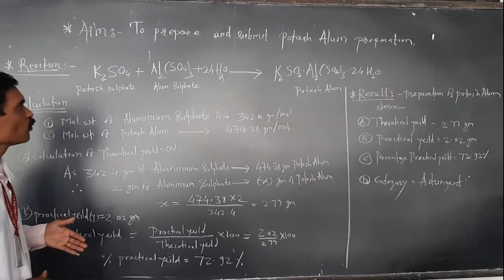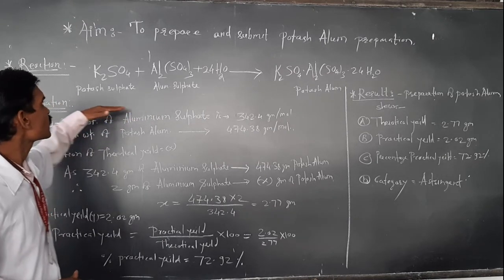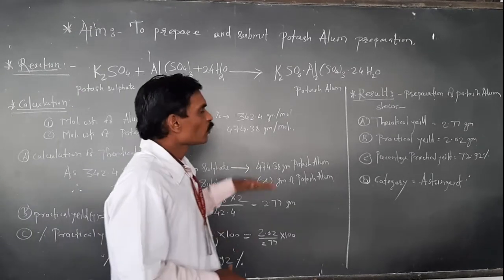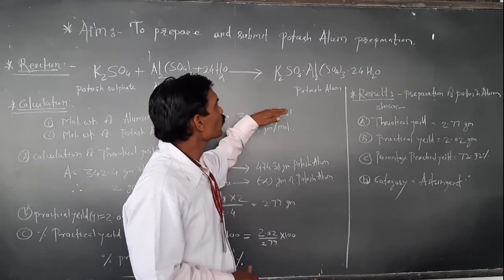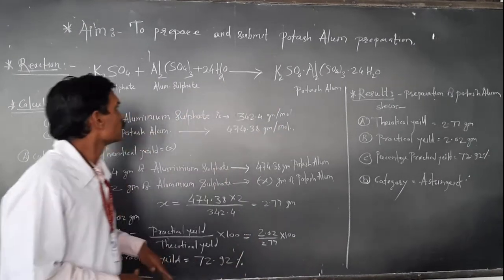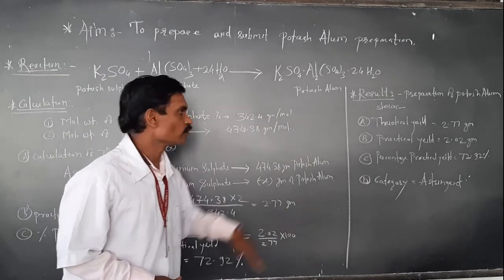So the reaction involves potassium sulfate plus aluminum sulfate, that is K2SO4 plus Al2(SO4)3, in the presence of water molecules, and we get the double salt, that is potassium aluminum sulfate. So this is our reaction. That means from aluminum sulfate we get the potash alum.